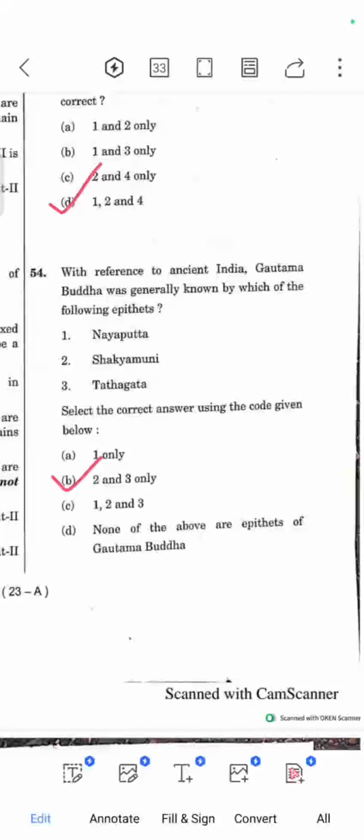Question number 54. With reference to ancient India, Gautama Buddha was generally known by which of the following epithets? It is given in NCERT that Sakya Muni and Tathagata refer to Buddha. Nayaputta belongs to Mahavira. So eliminating 1, the correct answer is option B, 2 and 3 only.